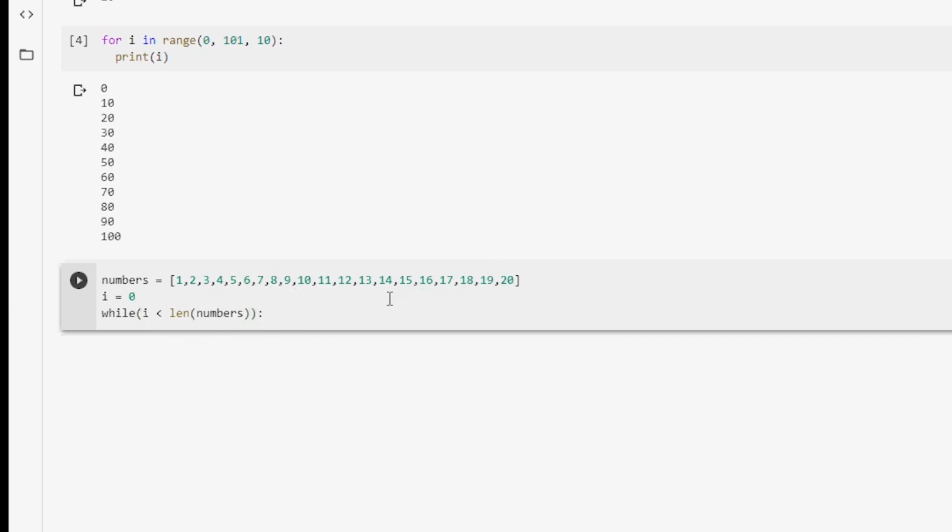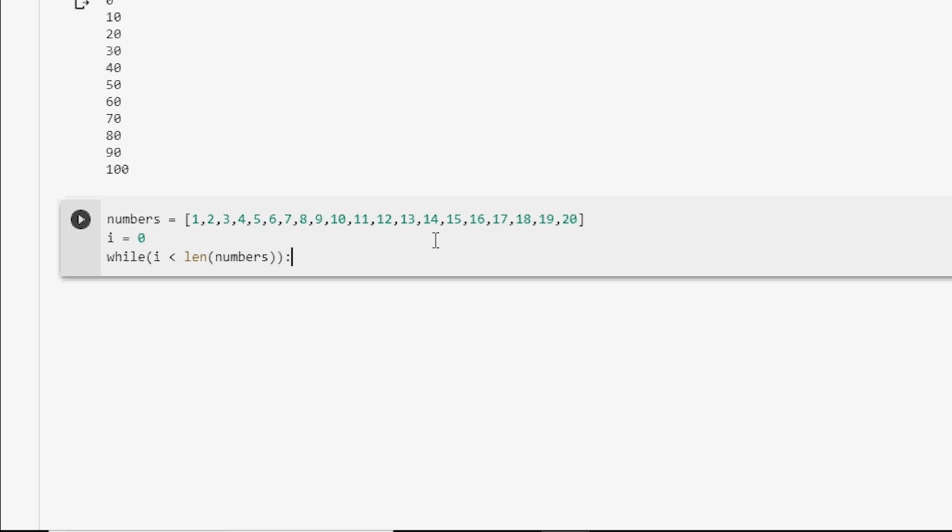That's how we know that our numbers list has a certain number of objects in it. If we iterate through our list the same number of times as the total amount of objects in it, then we know we have gone through them all. This means our Boolean expression is asking, is our iterator variable less than the total amount of objects in our numbers list? If it is, that means we have more numbers to iterate through. And that also means we repeat our loop. So since our iterator is no longer less than the total amount of objects, it means we have iterated through them all and we can finally stop repeating our loop.